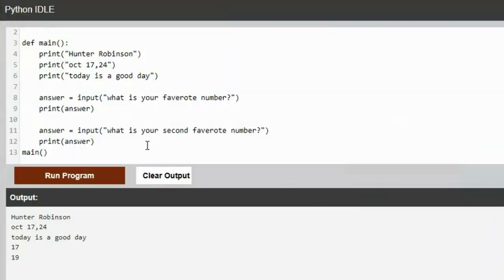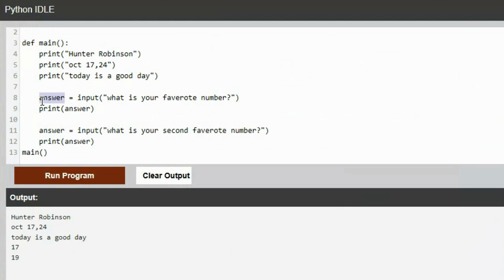You would have a hard time doing that the way you wrote the program because you named both of them the exact same name. You named them both answer. How are you going to add it together? Because you have to erase answer and write it for the second number. Right here, answer equals 17, but then I erased the 17 and replaced it with whatever I typed in second, the 19. So you can't add them together because you only use one name.